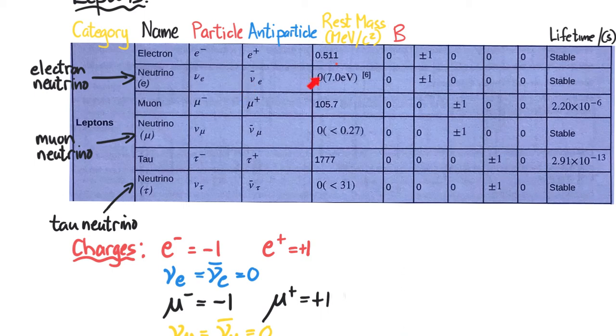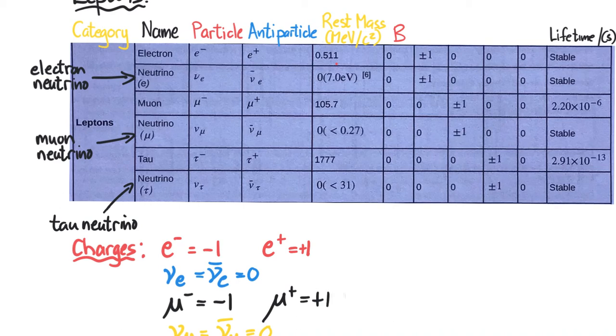And it was thought that neutrinos don't have a rest mass, but we see in this table that they have a rest mass of 7 electron volts, which is tiny in comparison to the rest of them, which have rest masses in the region of mega electron volts per speed of light squared.